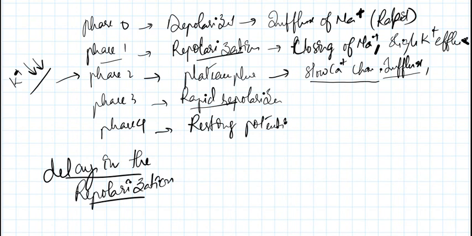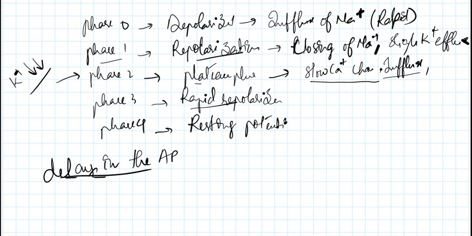We don't need to call it a delay in the repolarization. I don't want to say that one also. So actually there will be a delay in the action potential. So the plateau phase is due to influx of calcium ions, slow calcium channel opening leading to influx of calcium ions, as well as the plateau phase is also a background. There will be a decreased permeability to the potassium ions.